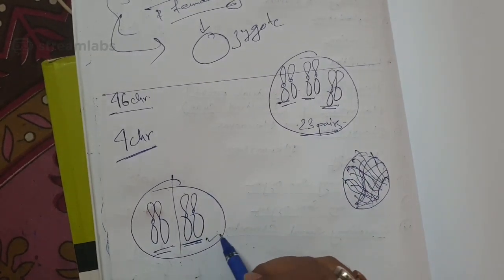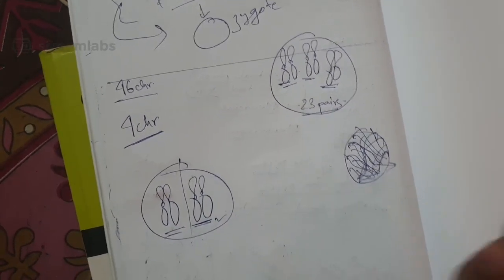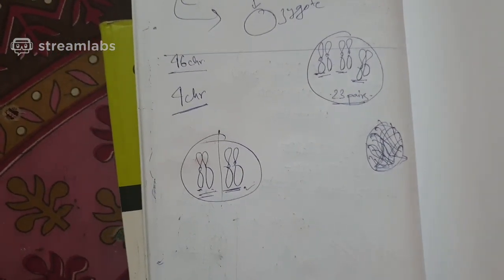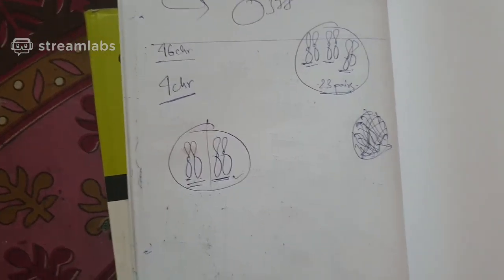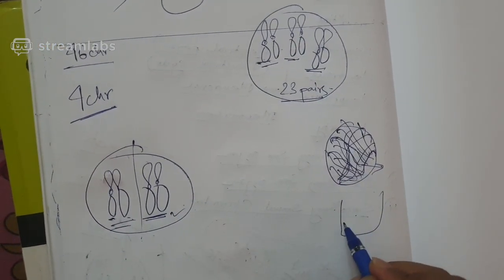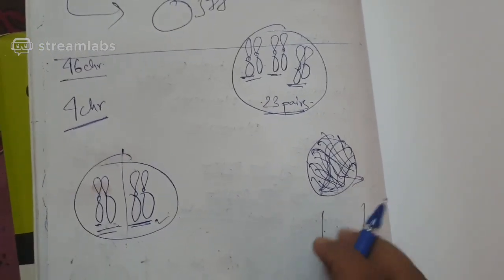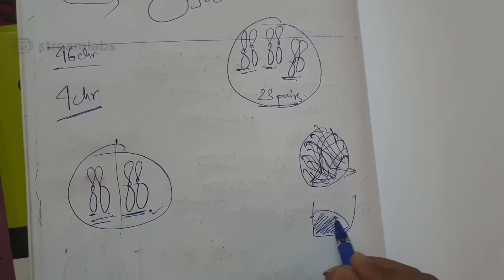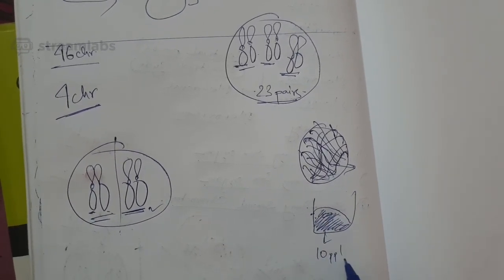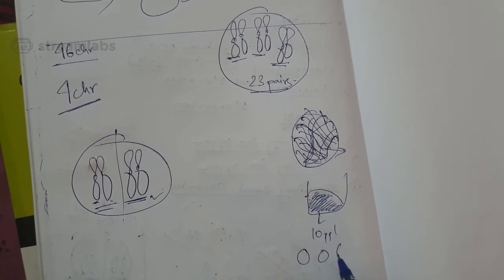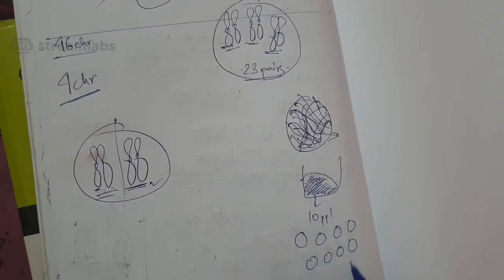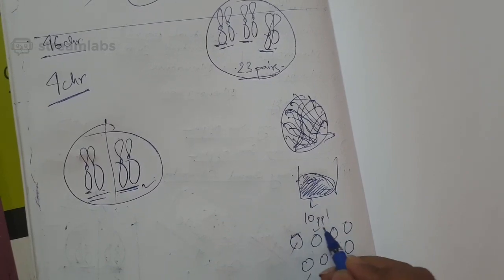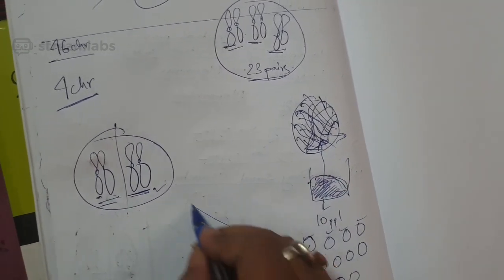And this is the super condensed form. This is the chromatin thread form, and the chromatin thread gets condensed to form the chromosome just before cell division, so that the distribution process becomes easy. Like I always say, suppose you have made atta from chromatin fibers, and the atta is like this. If I ask you to distribute it among 10 people, how can you distribute? You can make 10 balls of the atta and distribute it easily. So this is the condensed form, this is the super condensed form. This corresponds to the chromatin, this corresponds to the chromosome.